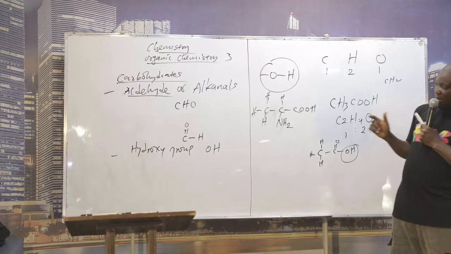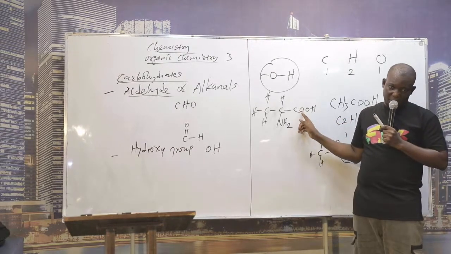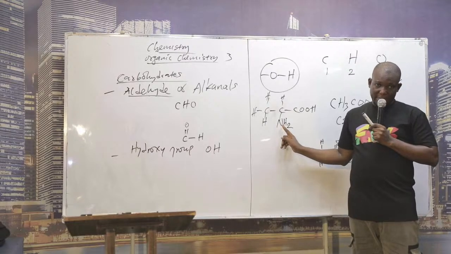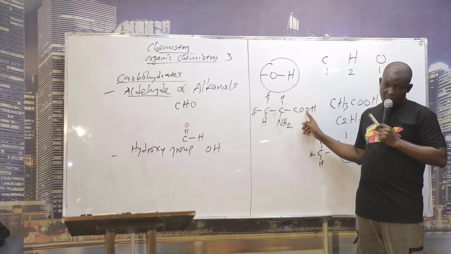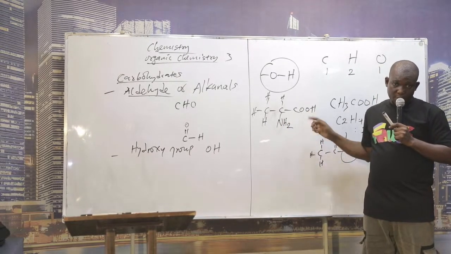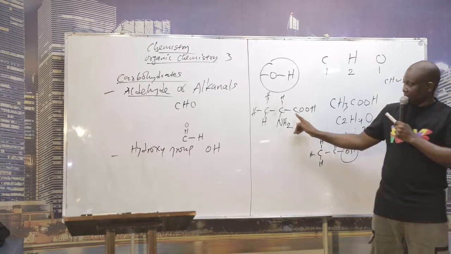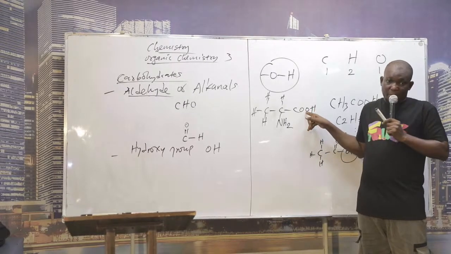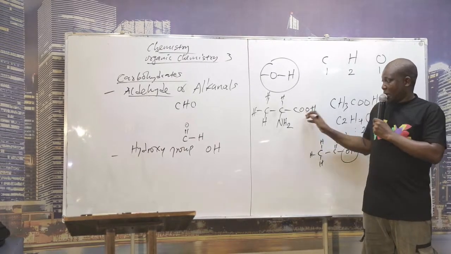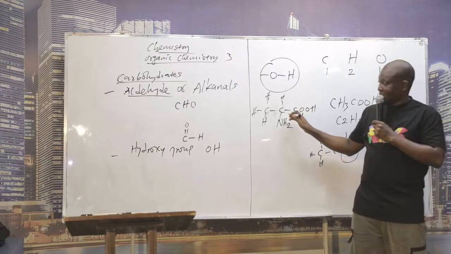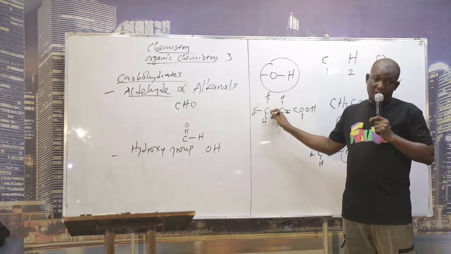How many functional groups are in the organic compound? 2. One is what? The amine. And the other one is what? Carboxylic group. Which one is the carbon-based functional group here? COOH. That one will take precedence. Precedence means that one will be number 1. This will be number what? 2. Here, number 3.